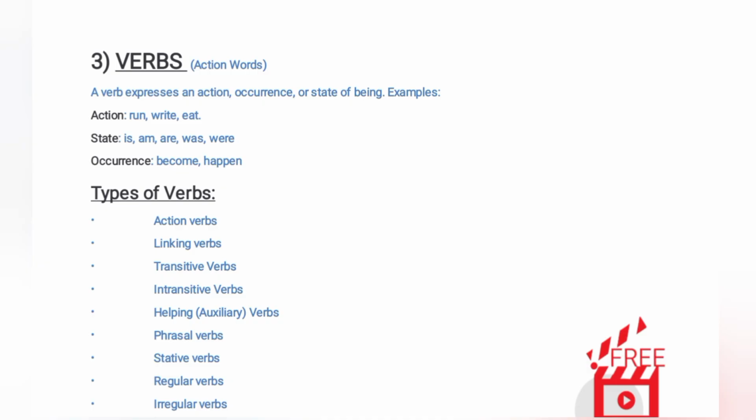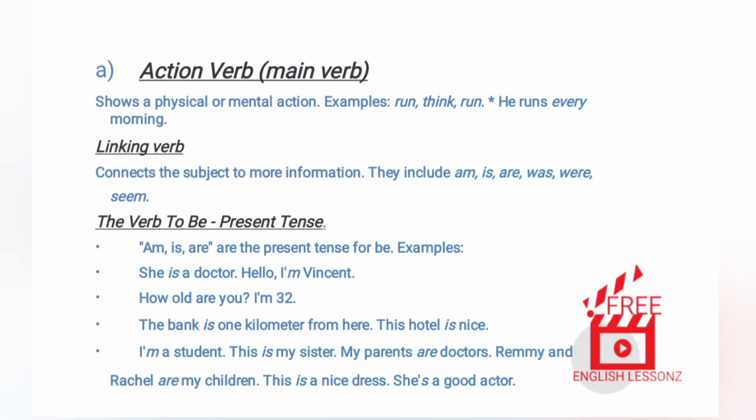Action verbs. Linking verbs. Transitive verbs. Intransitive verbs. Helping, auxiliary, verbs. Phrasal verbs. Stative verbs. Regular verbs. Irregular verbs. A. Action verb, main verb. Shows a physical or mental action. Examples. Run, think, learn. He runs every morning.